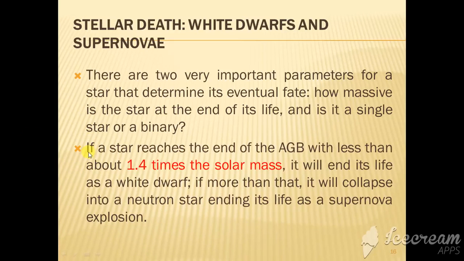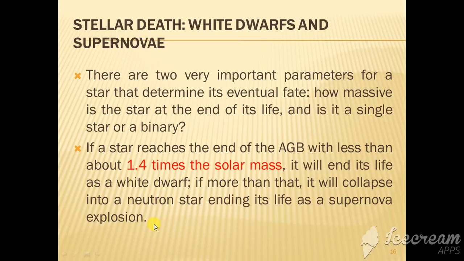It's a very important paragraph. If a star reaches the end of the AGB, asymptotic giant branch, with less than about 1.4 times the solar mass, it will end its life as a white dwarf. If the star at the time of AGB has a mass less than 1.4 times the mass of the sun, it will end its life as a white dwarf. But if its mass is more than 1.4 times the solar mass, it will collapse into a neutron star, ending its life as a supernova explosion.